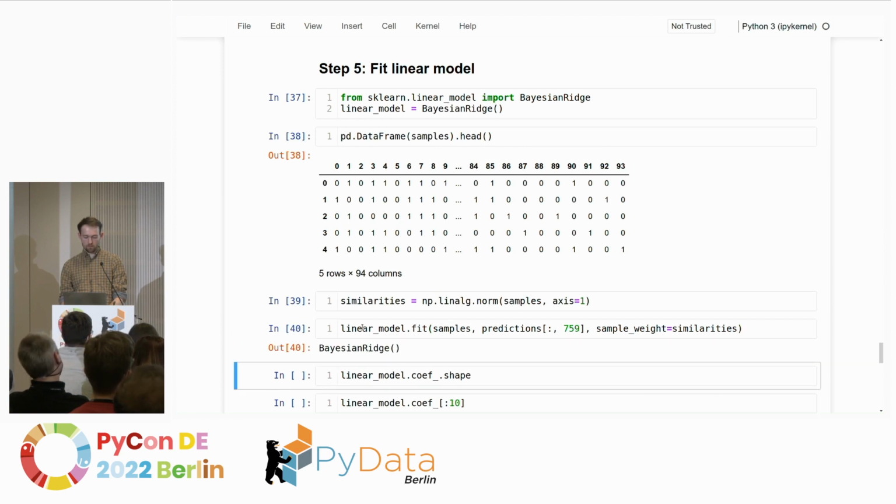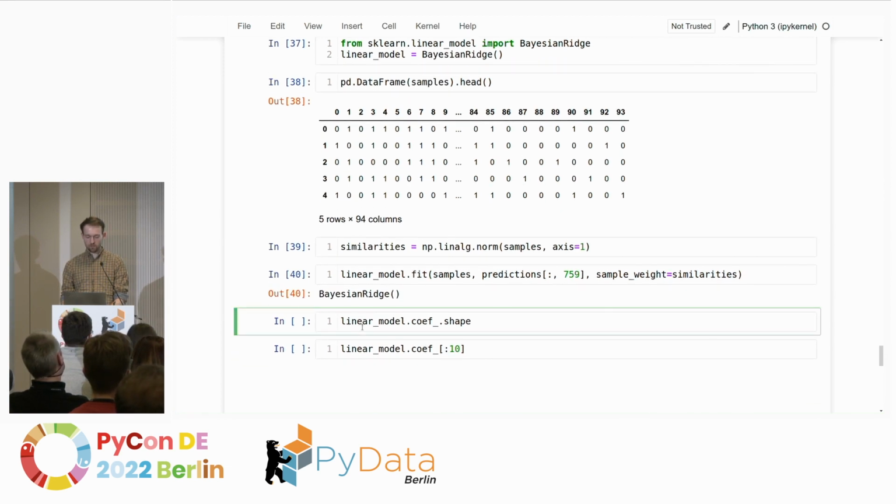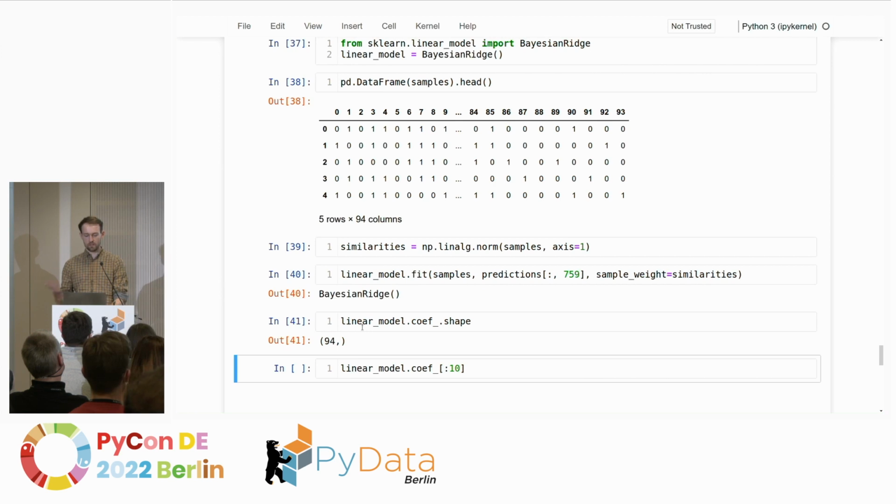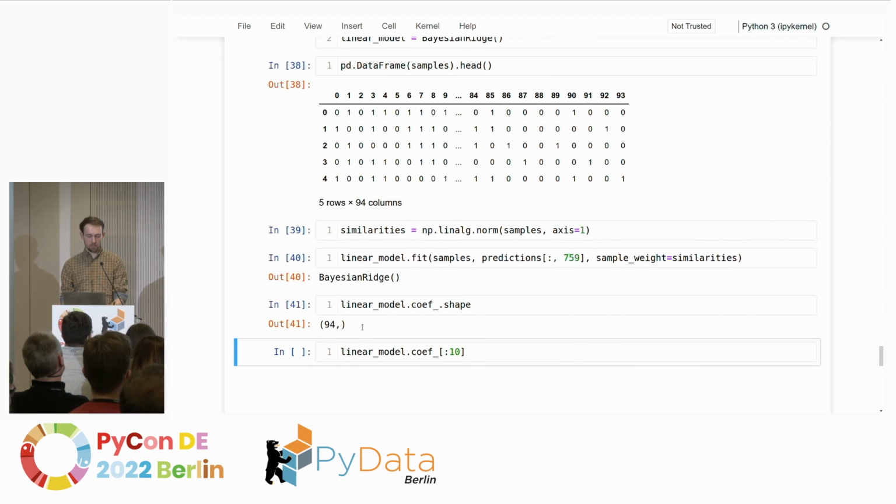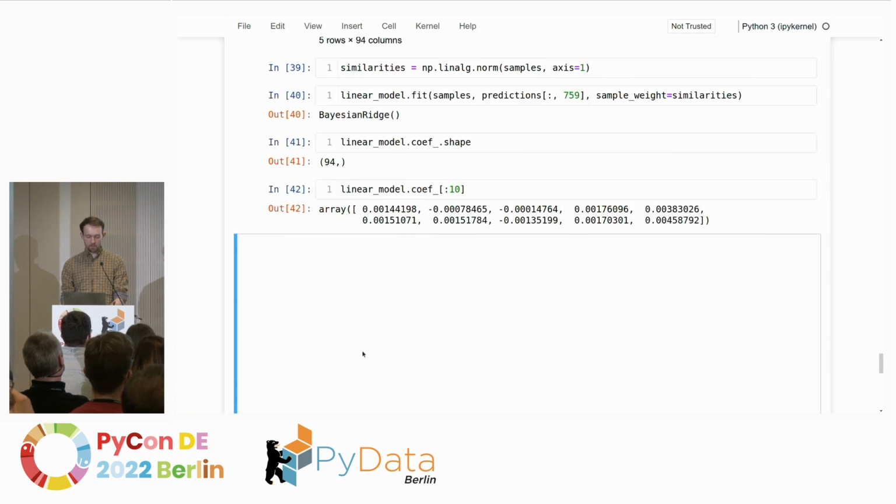That looks good. The fit is already done, and we get coefficients out. The coefficients are just these 94 prefactors for the different segments. You can see that they're small numbers, usually around 0. They can be negative, they can be positive. This output is what we would consider to be an explanation. So we know which segment is contributing positively or negatively to this image showing a camera, according to that model.